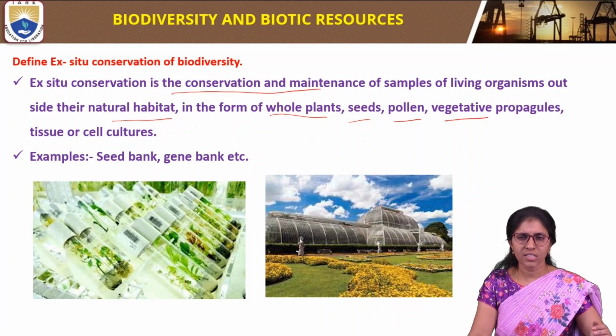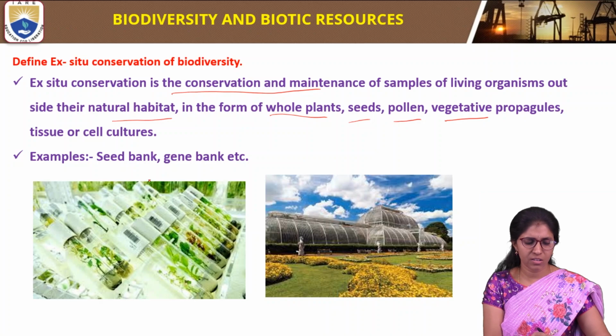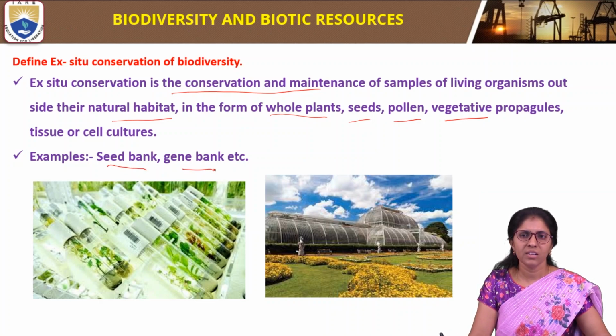So ex situ conservation is the conservation and maintenance of a sample of living organisms outside their natural habitat. It is in the form of whole plants, seeds, pollen, tissues and cell cultures, which are stored in different banks. Examples of ex situ conservation of biodiversity are seed banks, gene banks, etc.